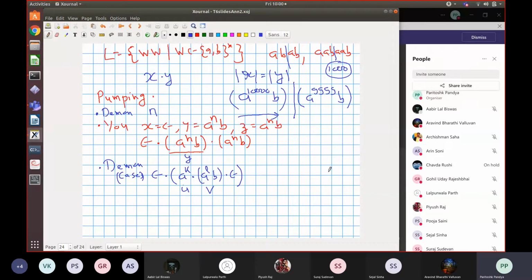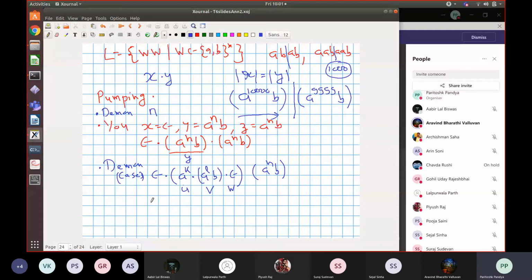So here my constraint is that he will do the B in the V part, and in the W part there is nothing, right? And then this is followed, of course, by a raised to n B, right? So the Demon chooses to split it like this. This V part is what he chooses, this V part to include the last B. Okay, that is one case. So what would you do? Now I'll just have to show that, I need to show that there exists one V power i such that it will not be in the language.